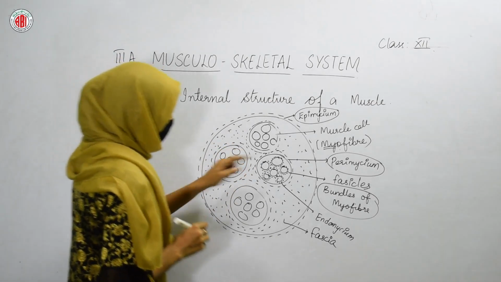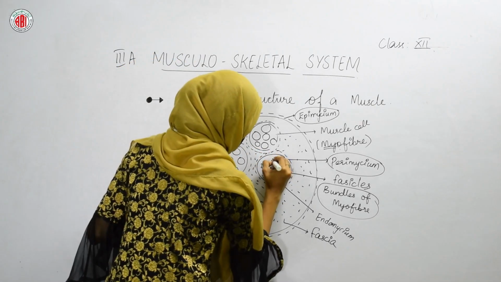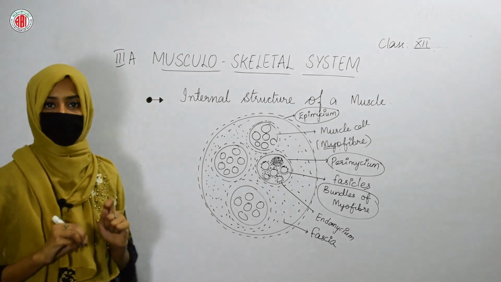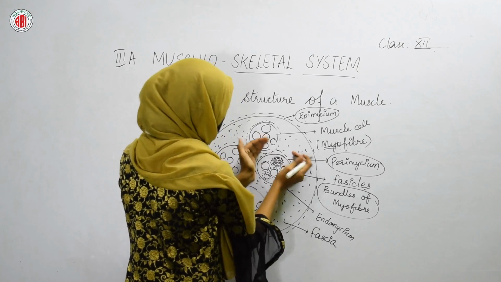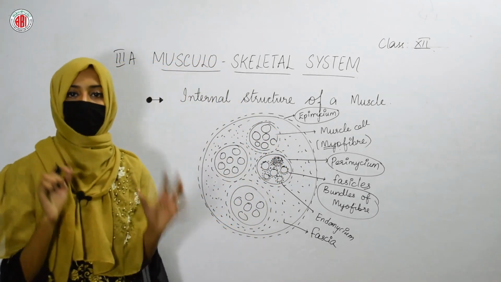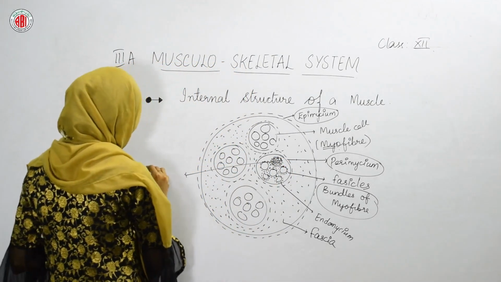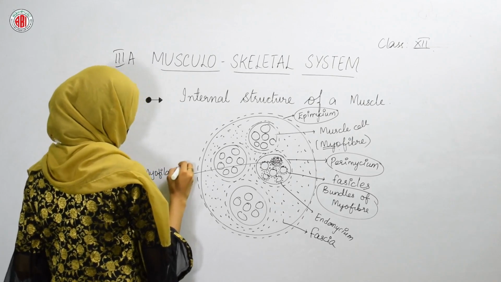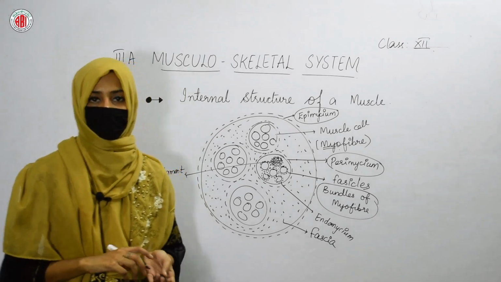Now, inside these bundles, there are so many cylindrical cells that are present. Again, the bundles you can find. Here one bundle is present. Inside that bundle, some small filaments are present, and we call those filaments myofilament. Now you can see the structure of myofilament. What is present inside the myofilament?